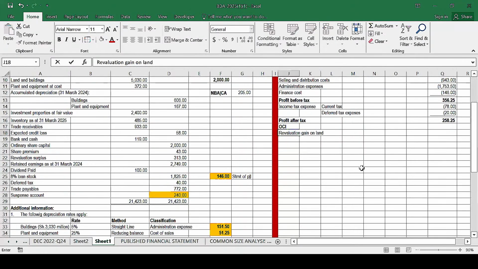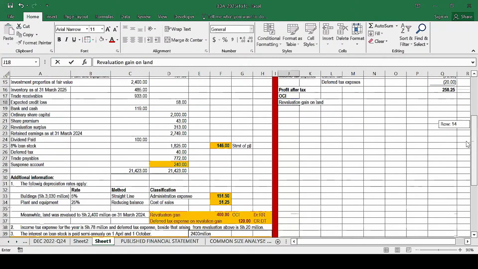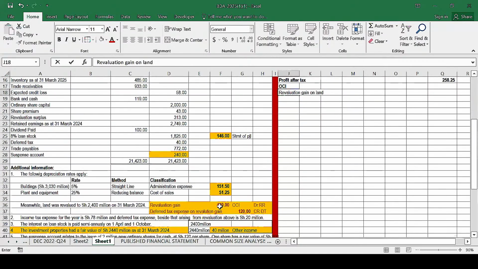Basically that revaluation gain, I hope you can recall, it was 400, this one, but we have to less this deferred tax. So we are going to record it here net of that deferred tax. So we will take 400 minus the deferred tax expense, which is basically 120. So that will give us an amount of how much? 280. And I think in our case, we are basically done.